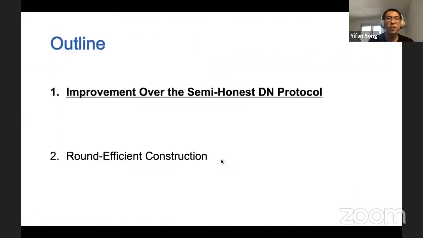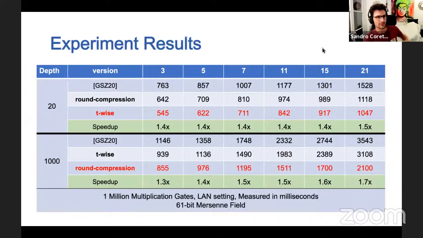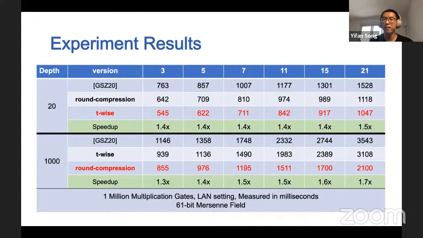So this one, right? Yeah, right. So the 3, 5, 7, what was that? Oh, yes, this is the number of parties. So we basically test several settings. Okay, thanks.